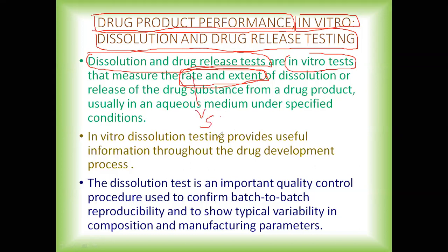Rate means speed. Extent means amount: how much quantity of the dissolution or the release of the drug substance has taken place from the drug product. I hope this point is clear to everyone.